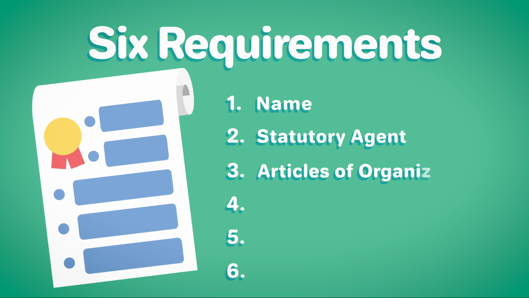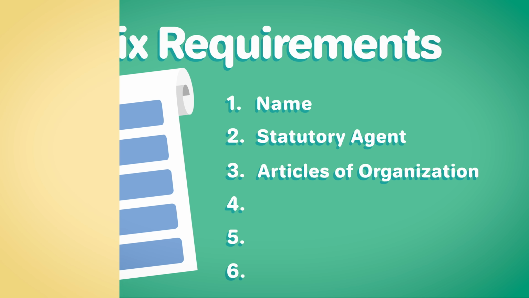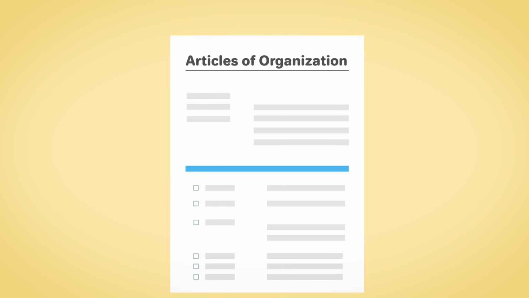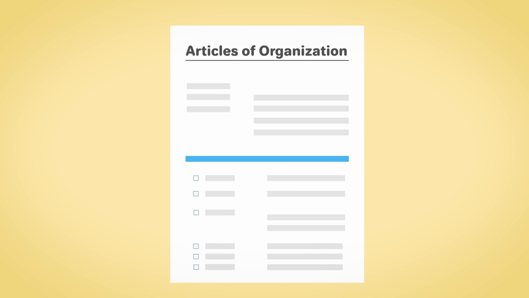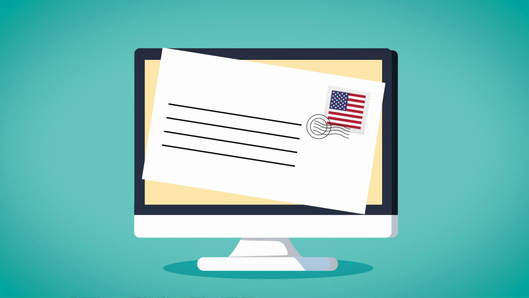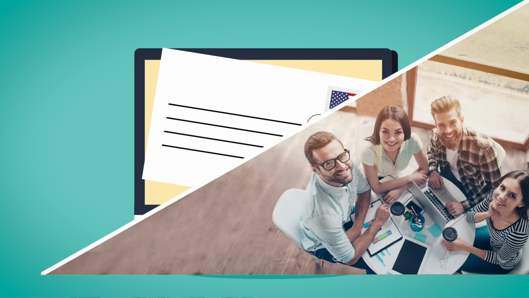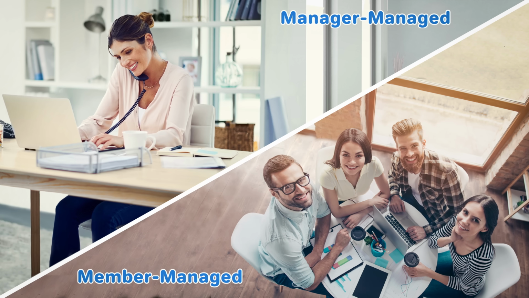3. File the Articles of Organization. To register your New York LLC, you'll need to file the Articles of Organization with the State of New York. This can be done online or by mail. You'll need to state whether your LLC will be member-managed or manager-managed.